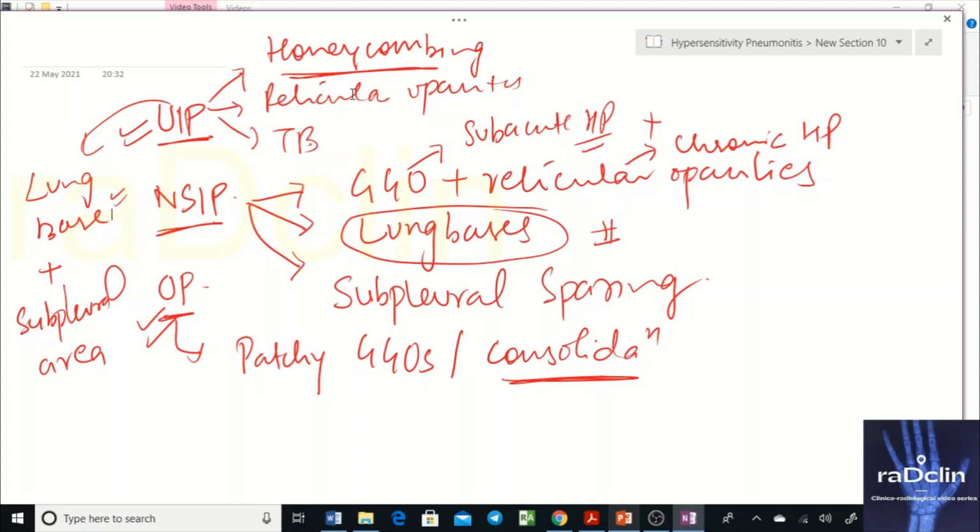For example, GGO is inconsistent with UIP. The findings inconsistent with UIP are GGOs and peribronchovascular predominance. You can also have cysts in hypersensitivity pneumonitis, because fibrosis can progress to cysts, and emphysema definitely.